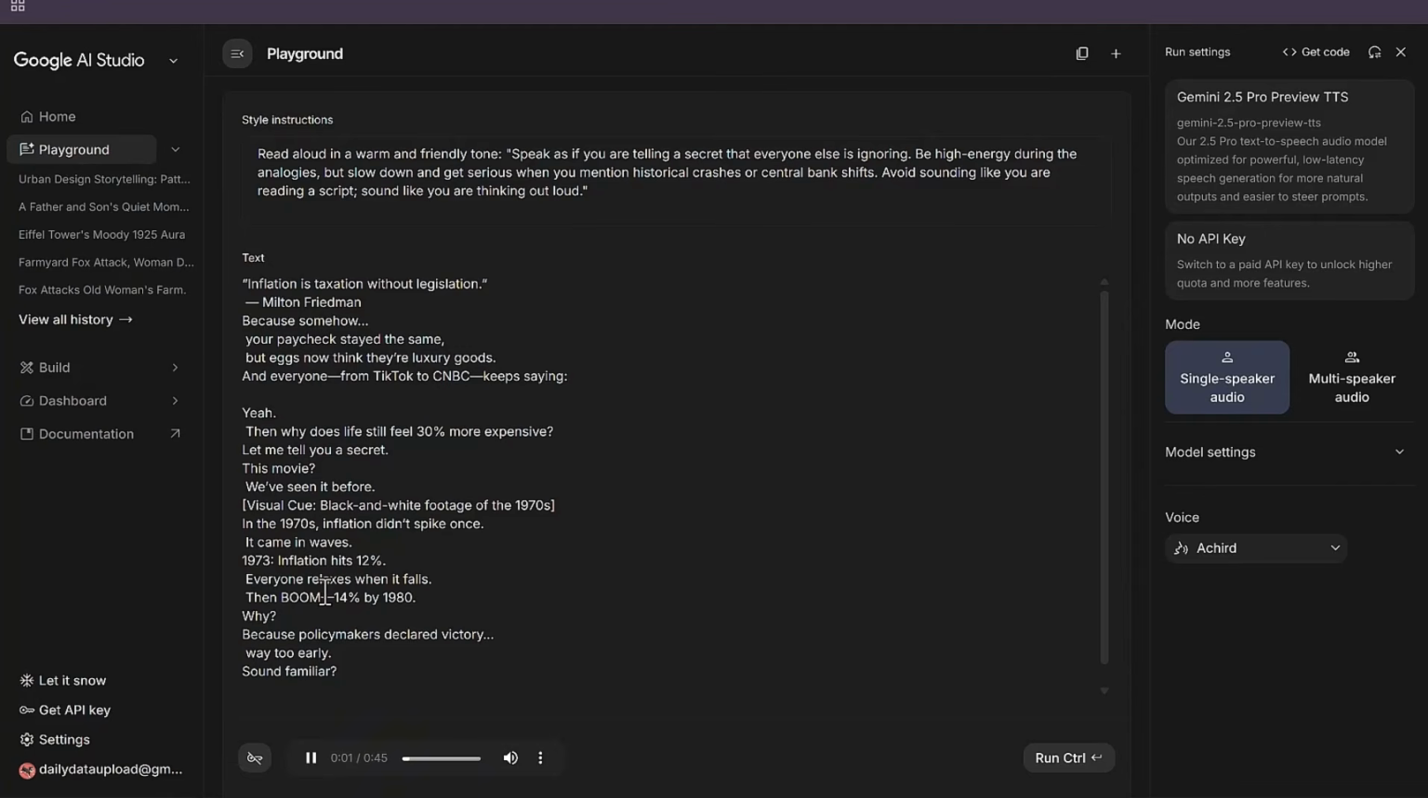Inflation is taxation without legislation. Milton Friedman. Because somehow your paycheck stayed the same, but eggs now think they're luxury goods. And everyone from TikTok to CNN.